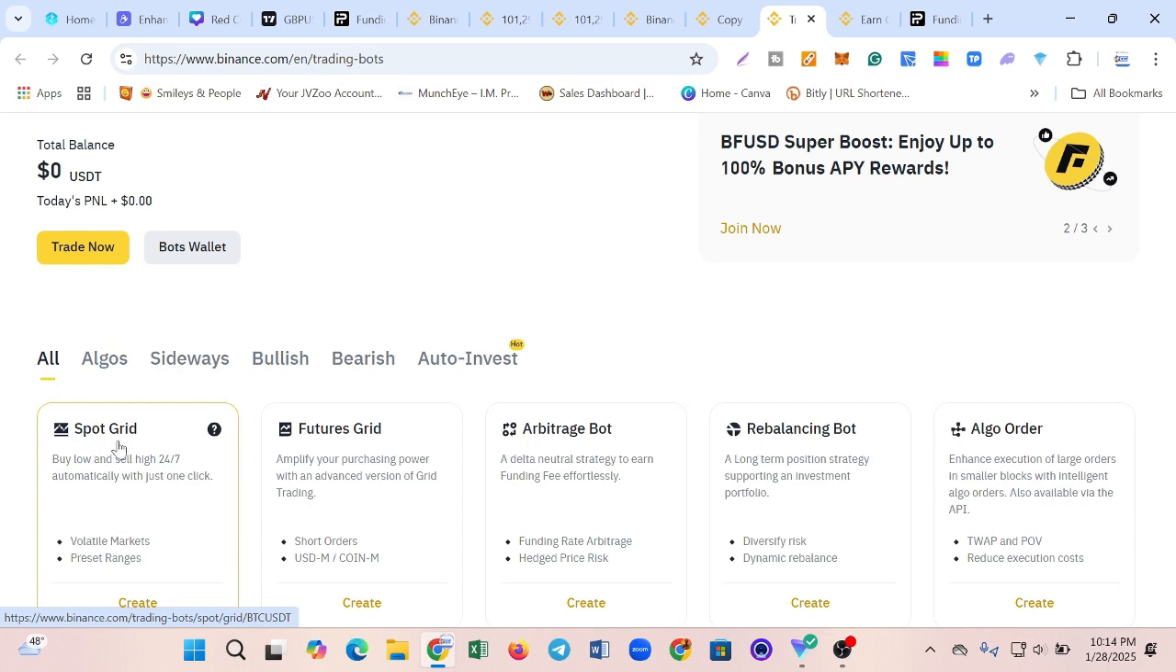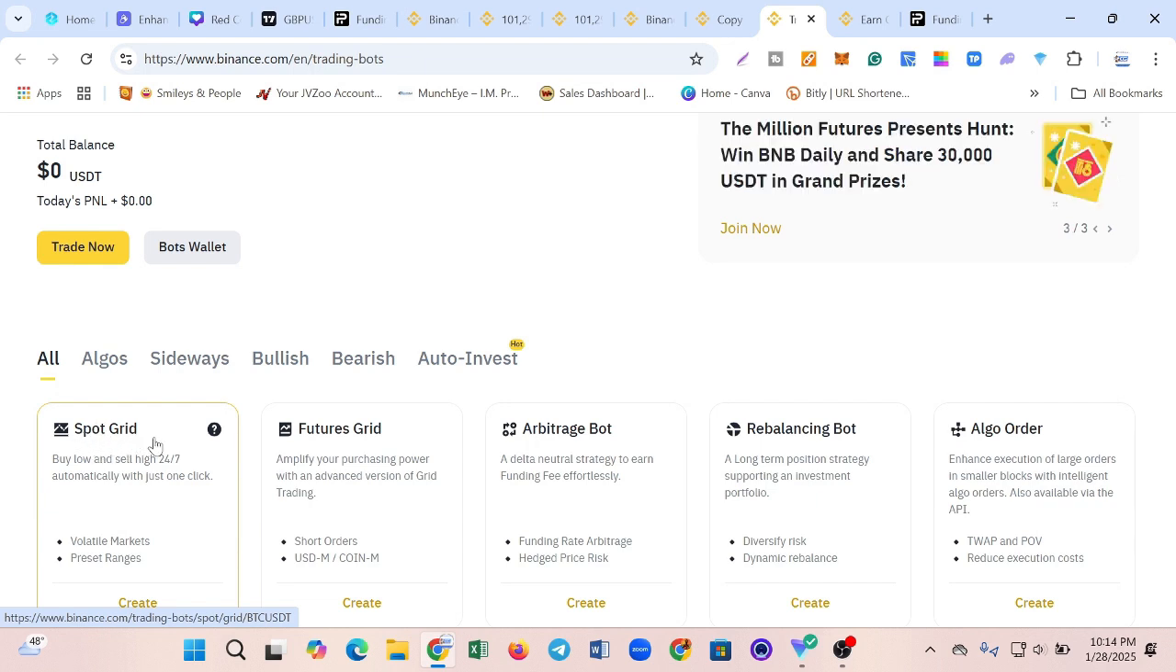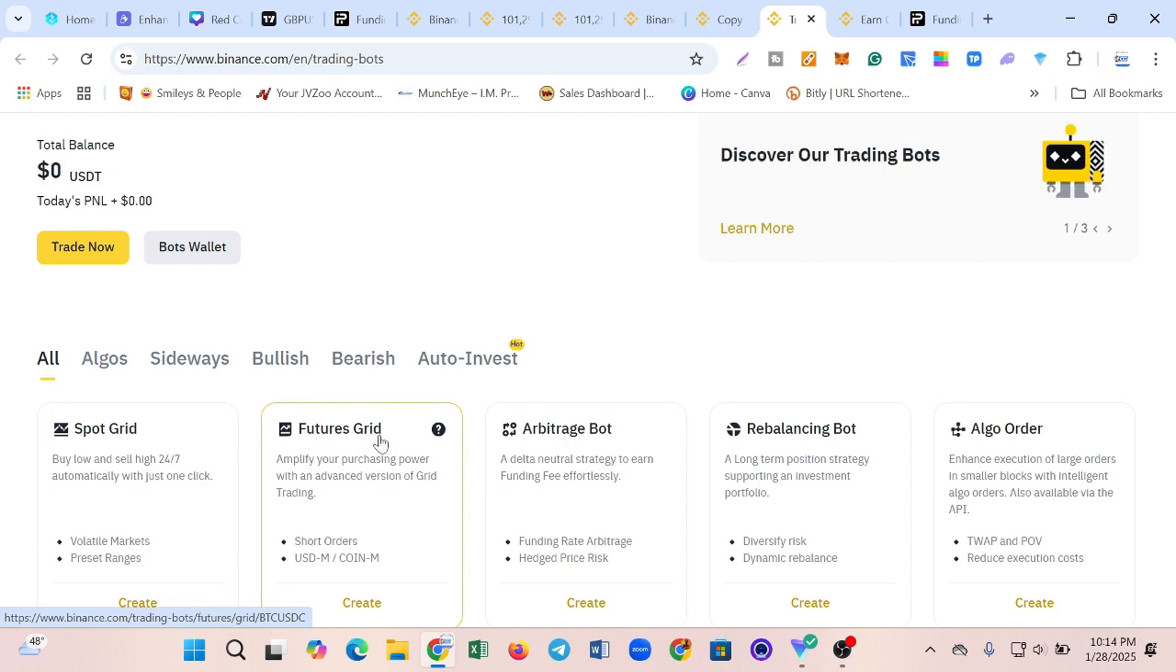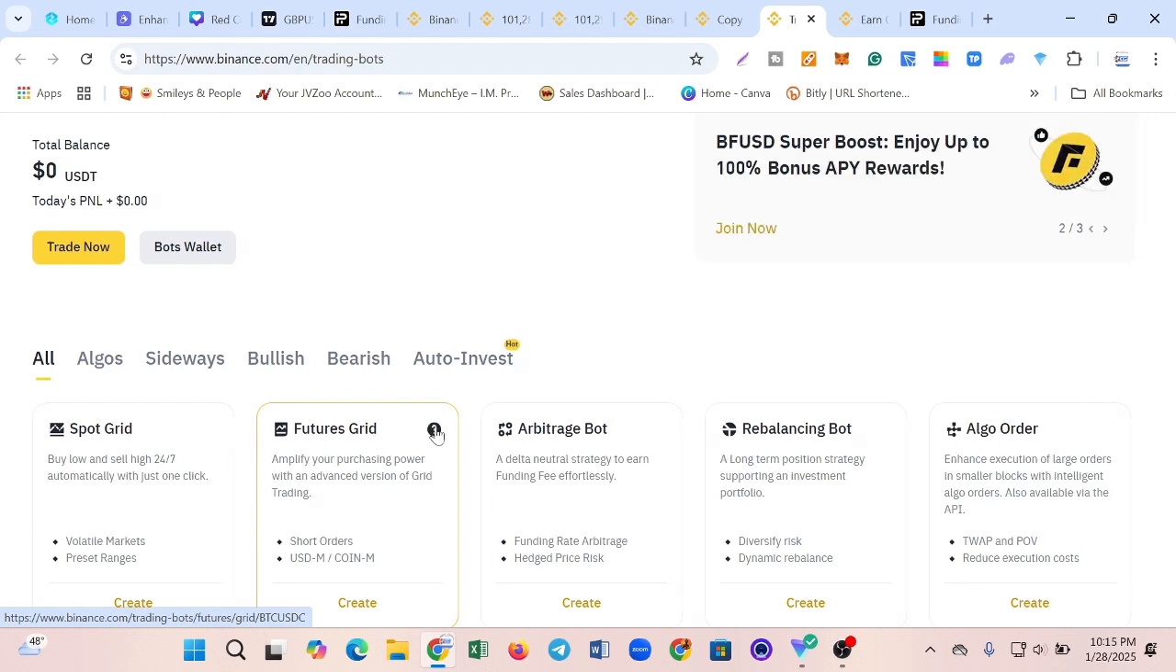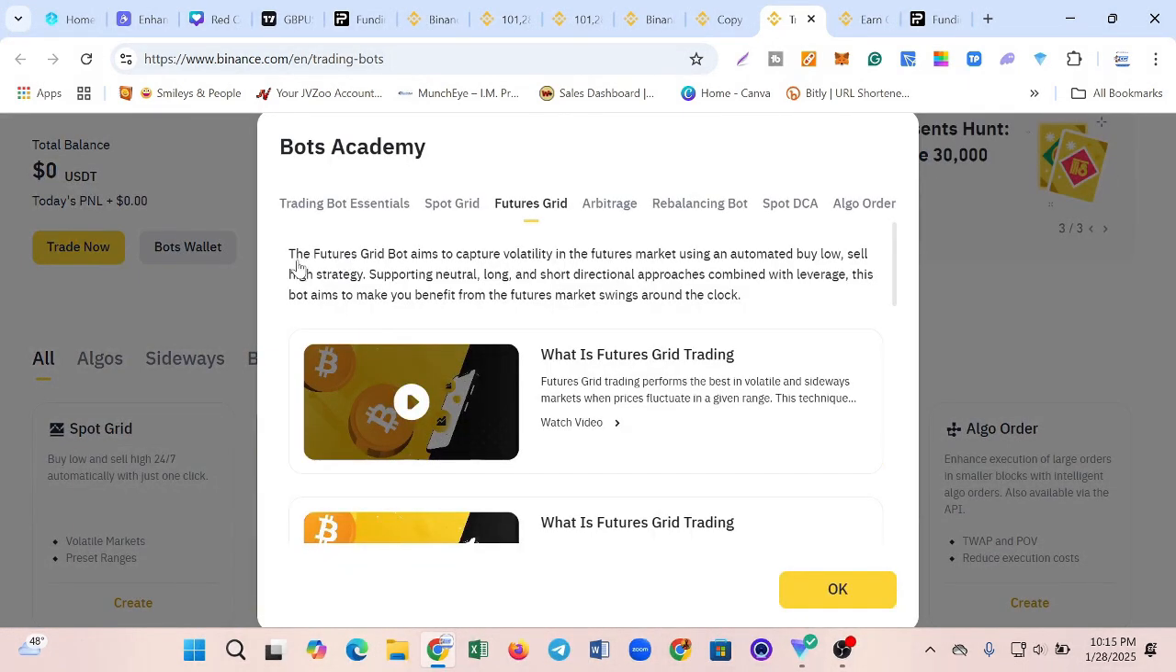That is how the spot grid actually works. Then you also see this futures grid. This futures grid also works like you trading futures, but this particular one works buying low, selling high, and also in a sideways market. Let me click on this button to help you get more understanding.